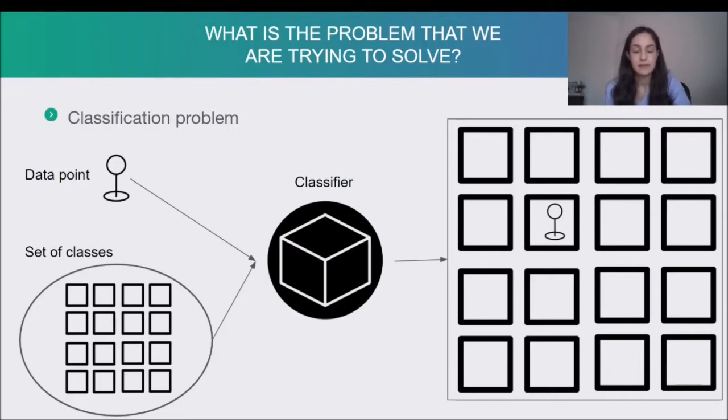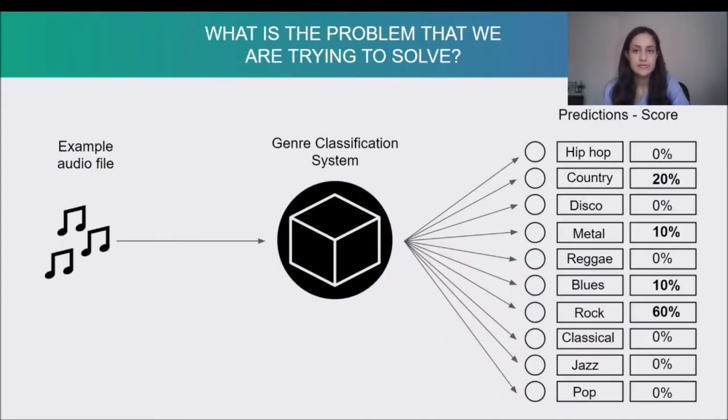The main functionality of a classifier is to find the one class among that set of classes in which our data point fits best. More specifically, in a genre classification problem, our data point is an audio file, and the set of classes is a list of some music genres. The aim of the classifier is to find the genre of the song.